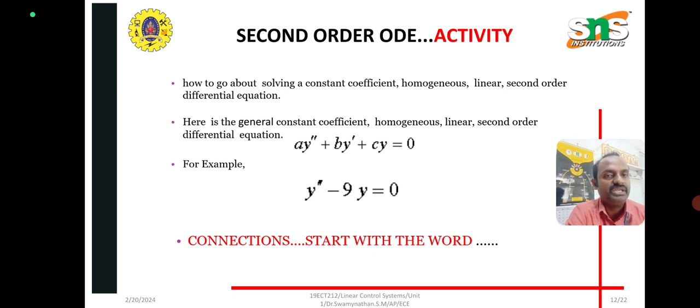So for the activity, we will discuss connections which start with the word "yes". So continuously you can make words: if one word completes, for example "electronics" means yes, completed. Then start with another word, "system". Next "m", that is another thing, "manufacturing". So like this we will have the connections for the activity.